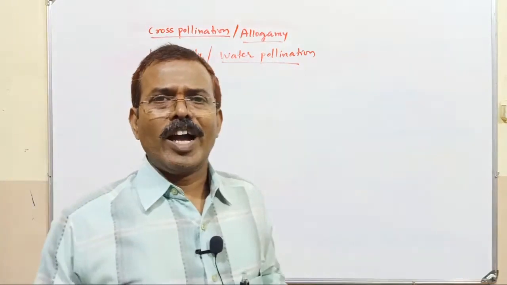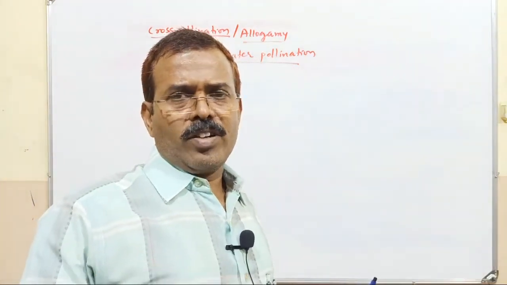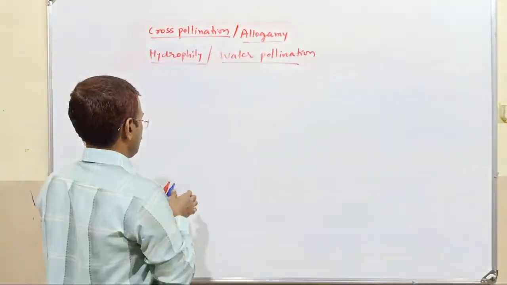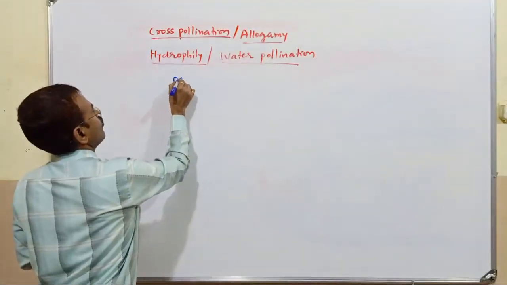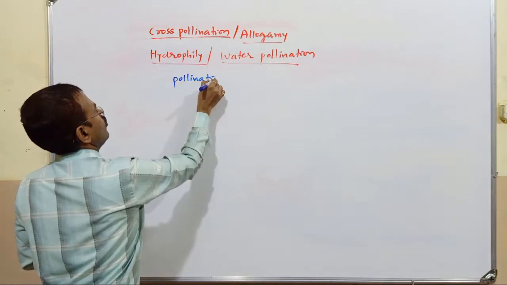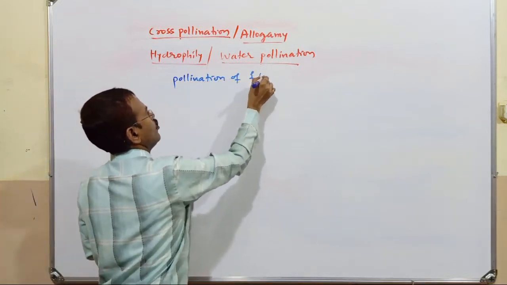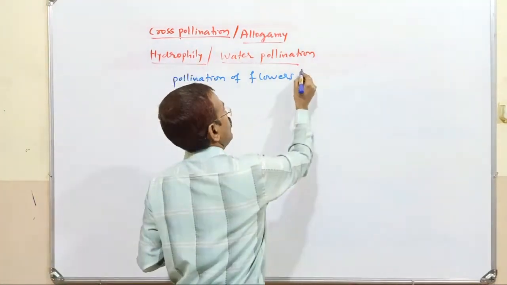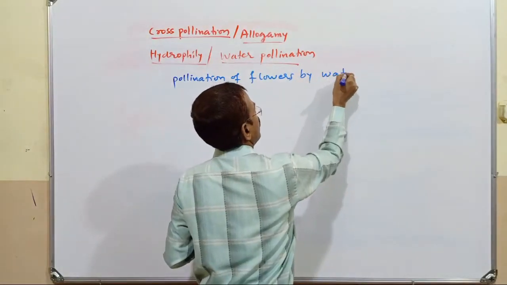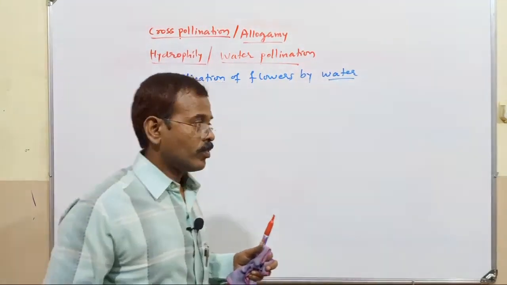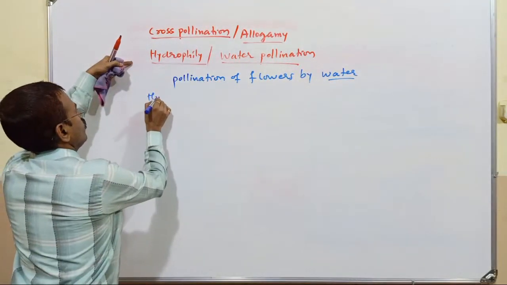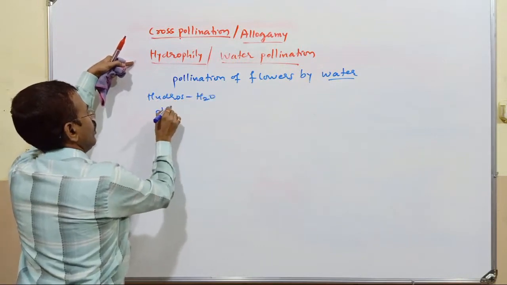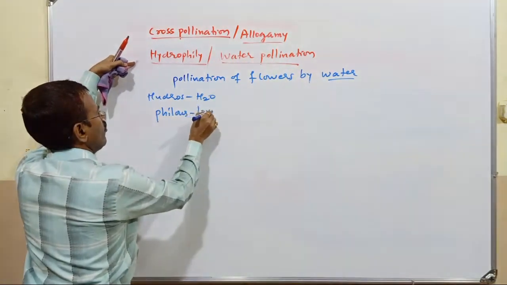Next, now we have hydrophily, or pollination mediated by water. So, what is hydrophily? Pollination of flowers by water. Hydros means water. Philos means loving.